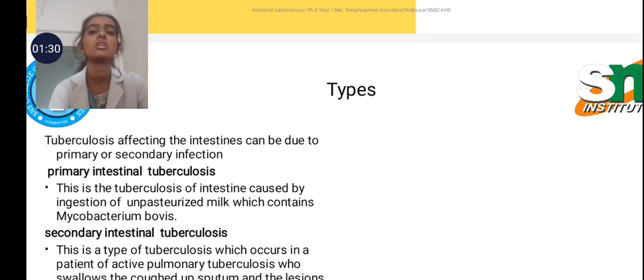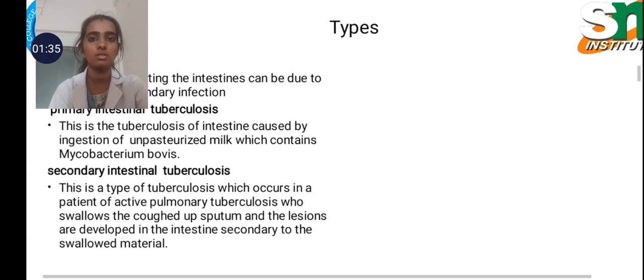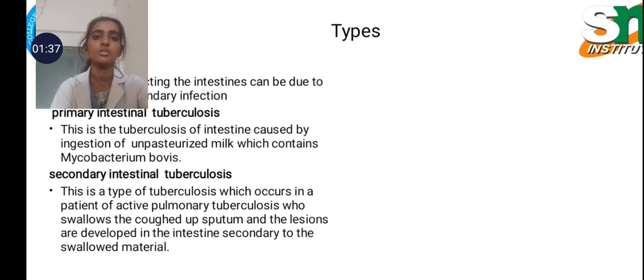There are two types of intestinal tuberculosis. One is primary intestinal tuberculosis and another one is secondary intestinal tuberculosis. In primary intestinal tuberculosis, the patient gets it from unpasteurized milk or some other infectious source. In secondary intestinal tuberculosis, the patient gets it from another infected person or another organ infected by tuberculosis. These are the reasons for primary and secondary intestinal tuberculosis.